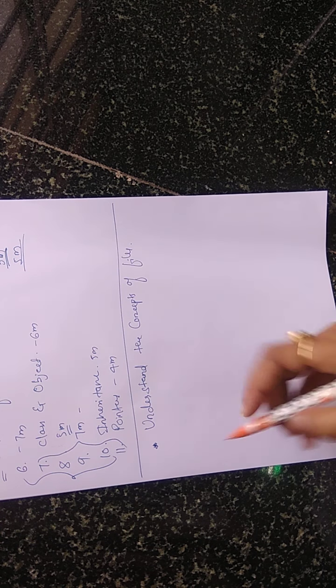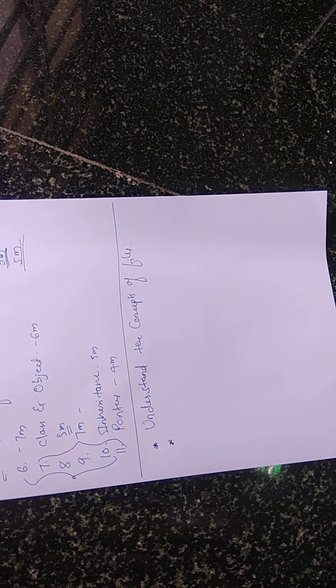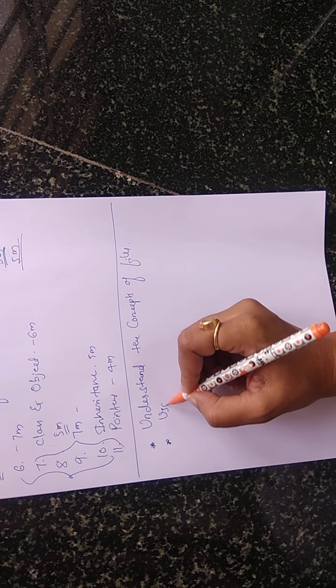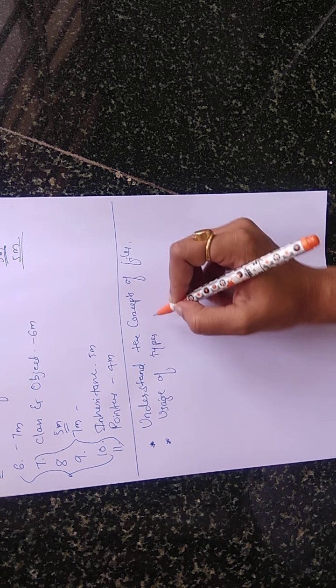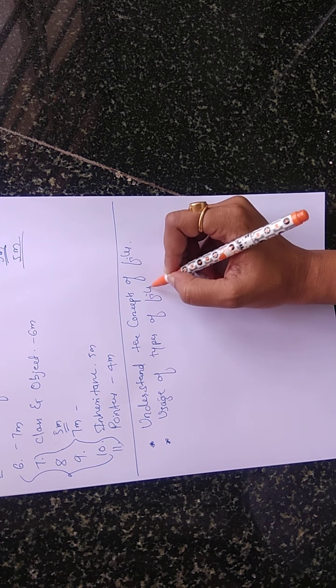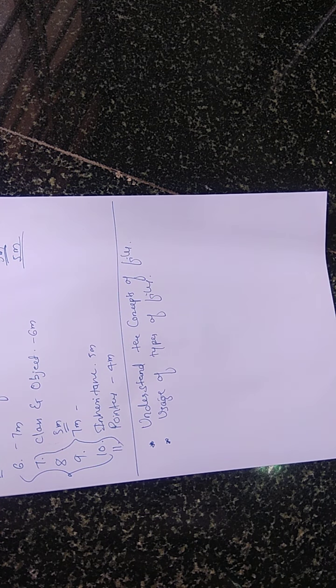The second objective of this chapter is to see the usage of types of files. There will be different types of files. So what is the use of using those files? What is the usage of differentiating into different types of files? That we'll study in this chapter.